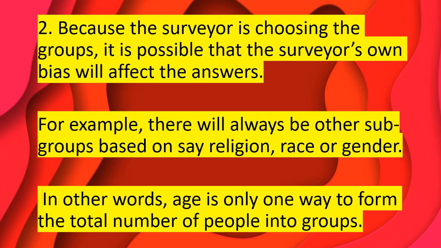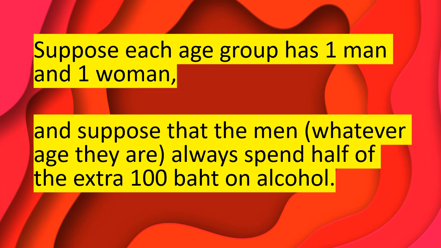Secondly, because the surveyor is choosing the groups, it is possible that the surveyor's own bias will affect the answers. For example, there will always be other subgroups based on, say, religion or race or gender. In other words, age is only one way to form the total number of people into groups. Suppose each age group has 1 man and 1 woman, and suppose that the men, whatever age they are, always spend half of the extra 100 baht on alcohol.